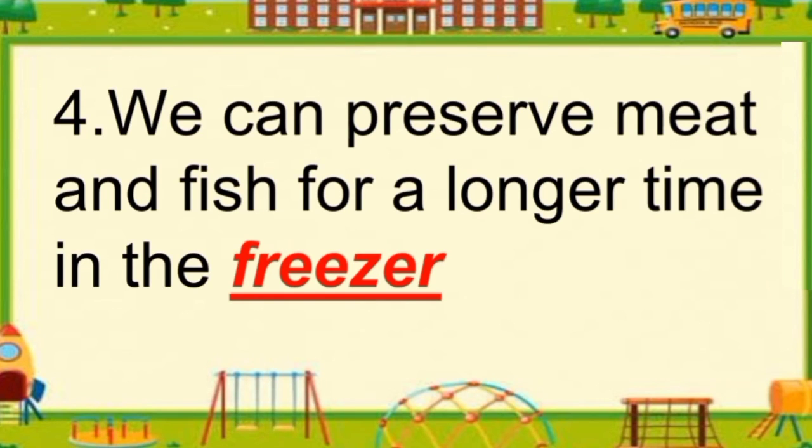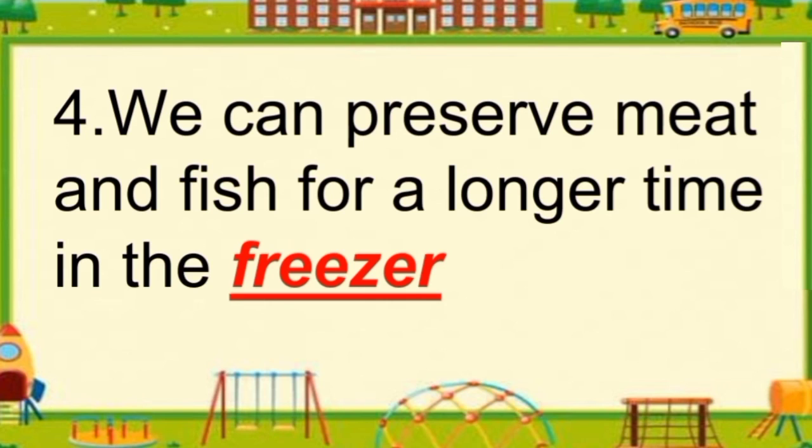Now next question, number 4, we can preserve meat and fish for a longer time in the dash. As you know, if food items are kept for a long period of time and not stored properly, they get spoiled, and such food items are bad for our health.